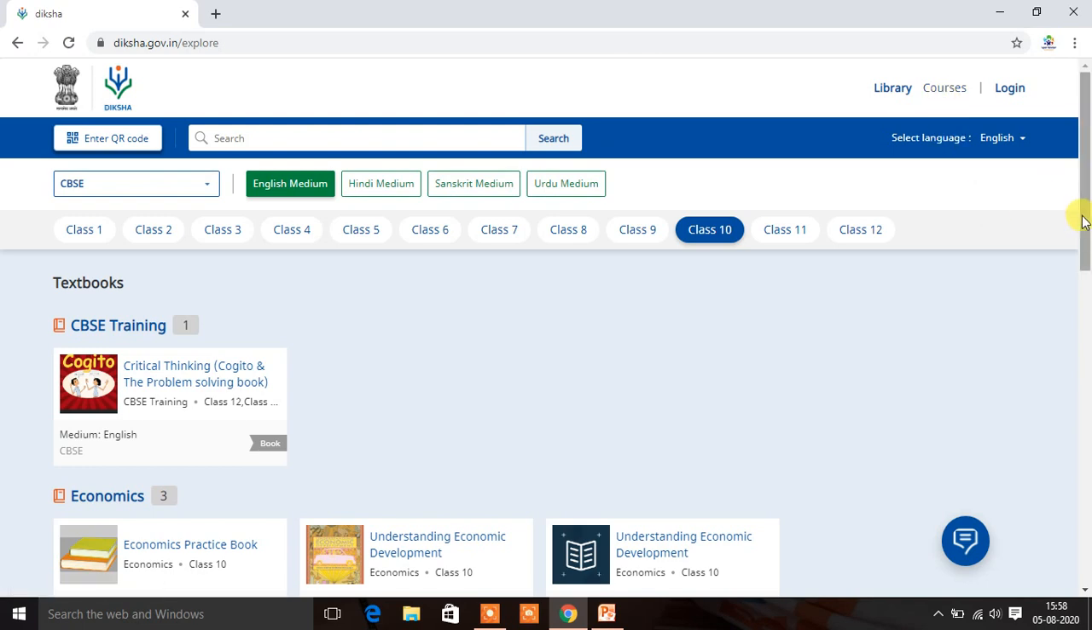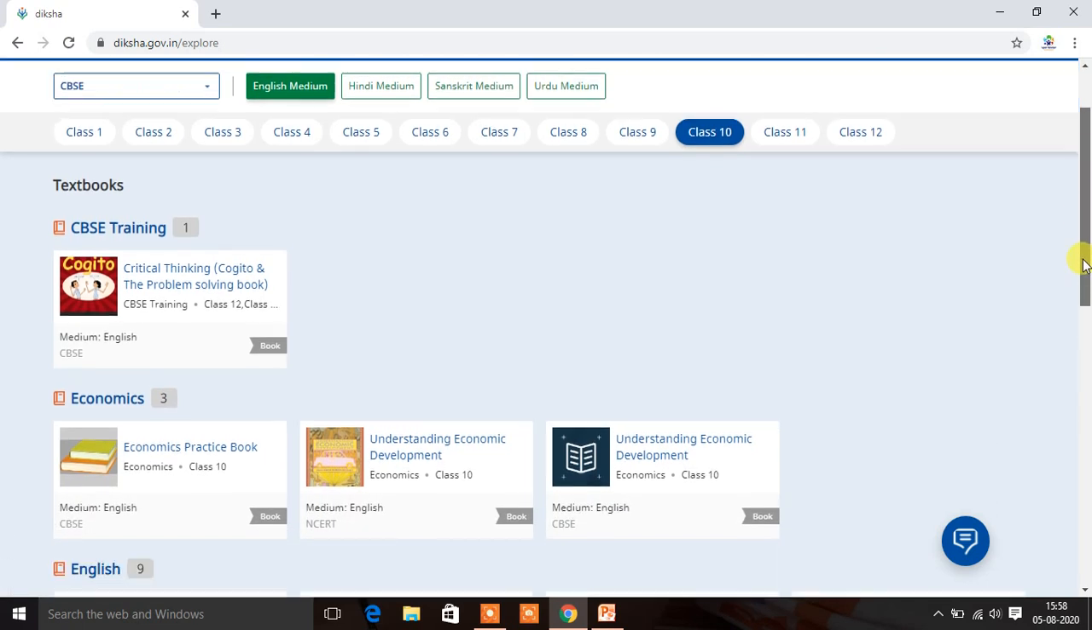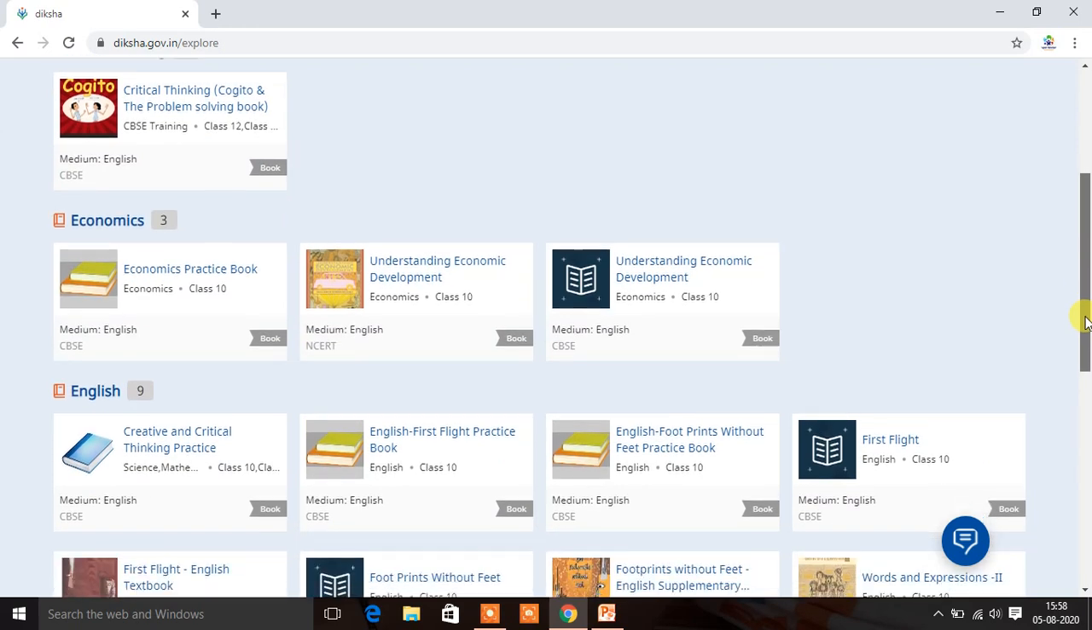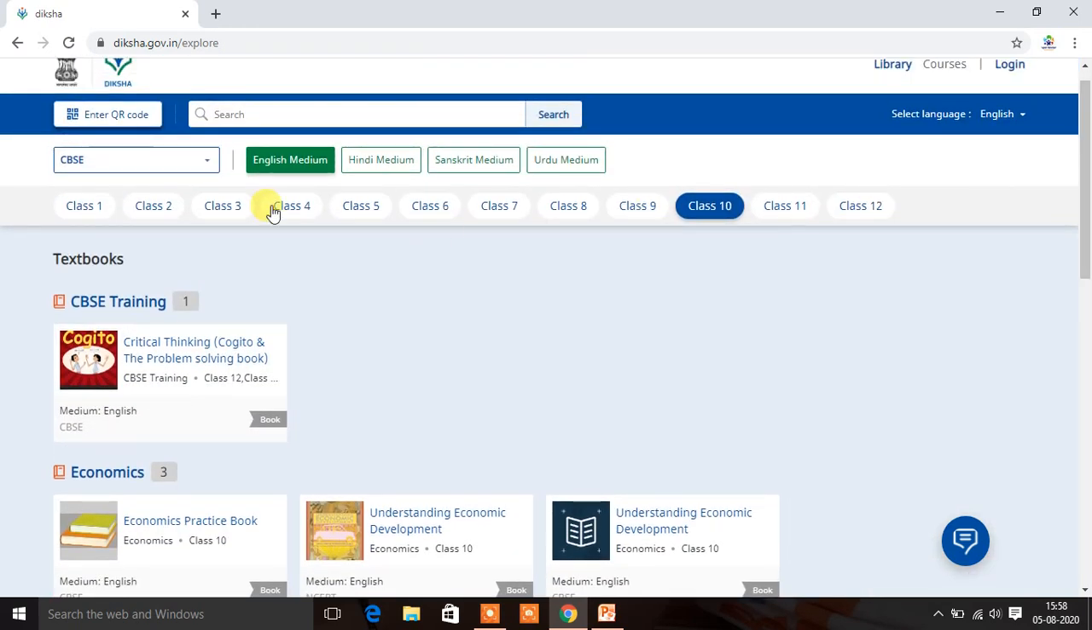Here you can see many resources on the basis of classes. Here you can see class 1, class 2, class 3. By default it is clicked on class 10. Suppose I am clicking on class 1.